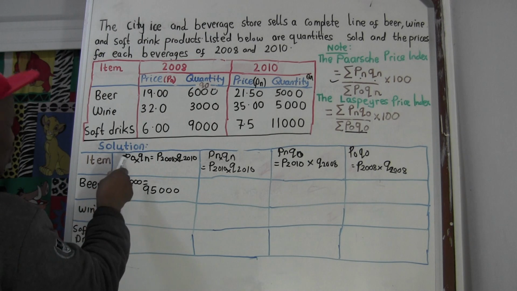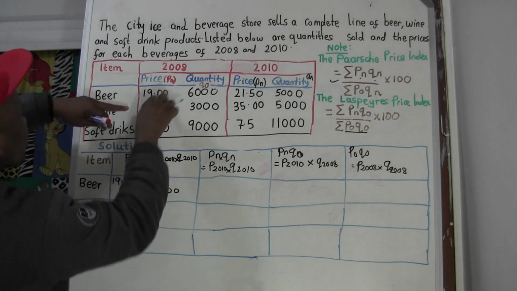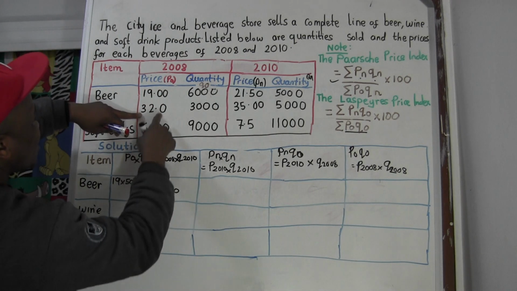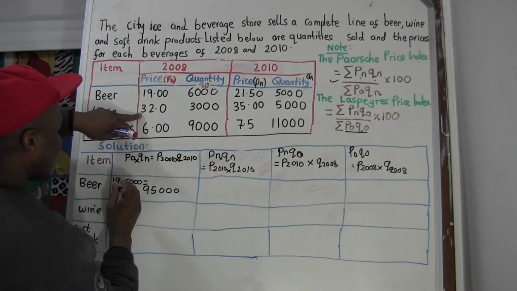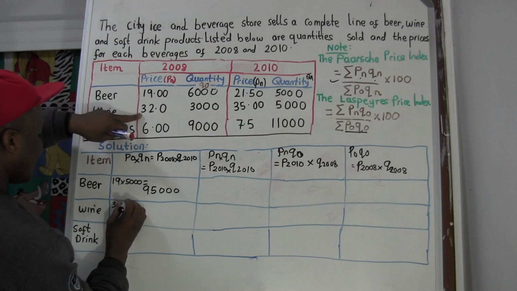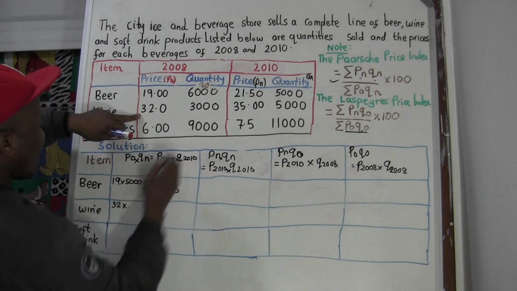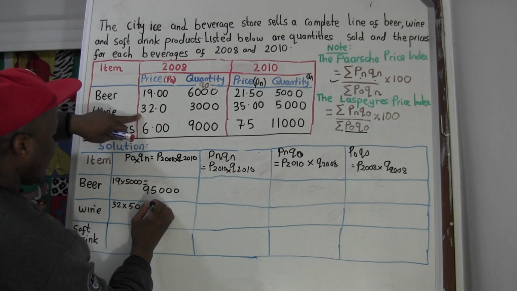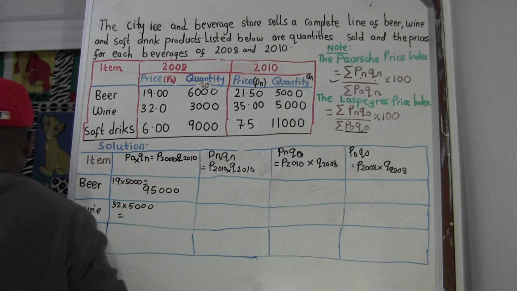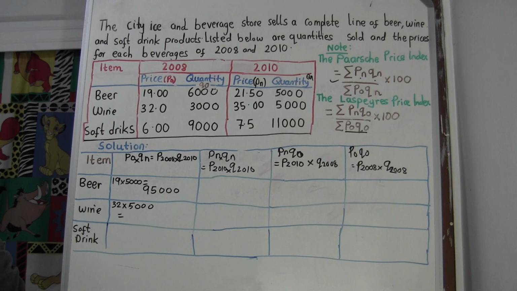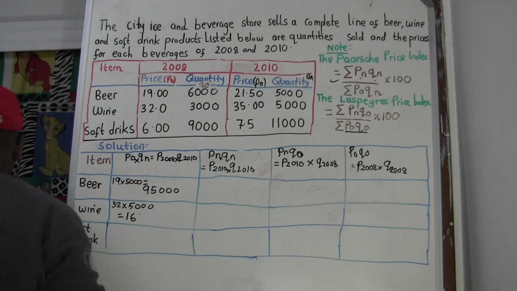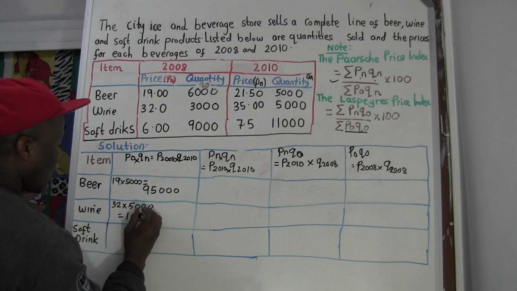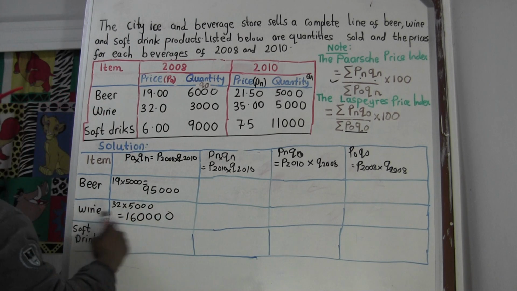Now let's go for wine. For wine, also P0 QN. P0 means price 0, times QN, which is 5,000. So 32 times 5,000 is going to give us 160,000. Now let's go for the last one.